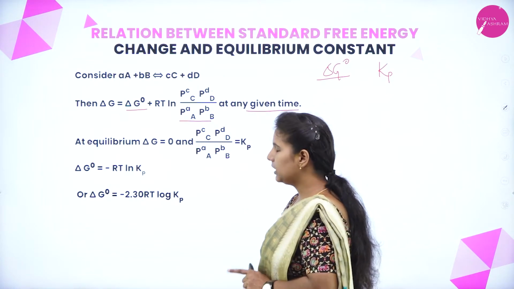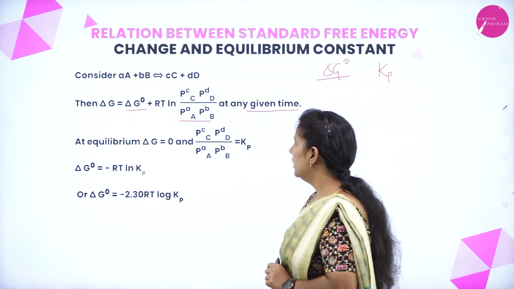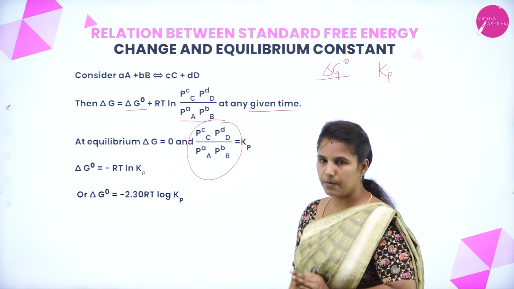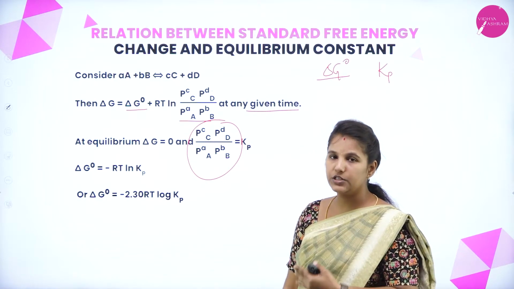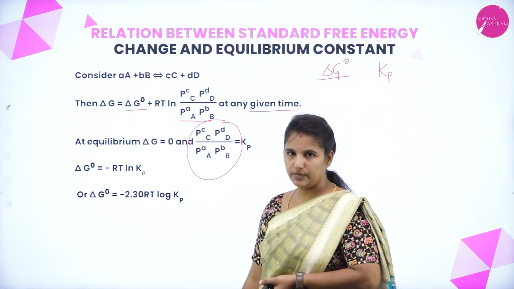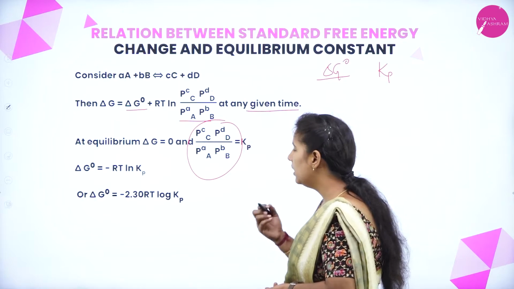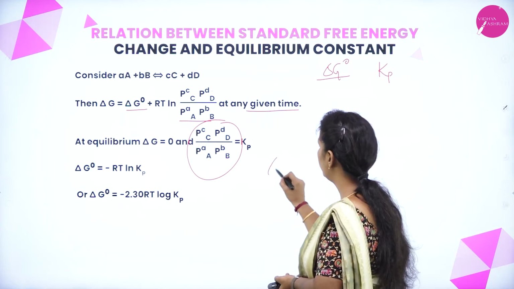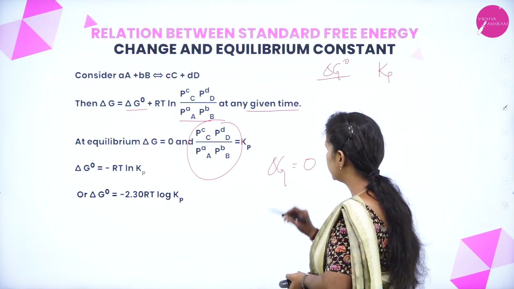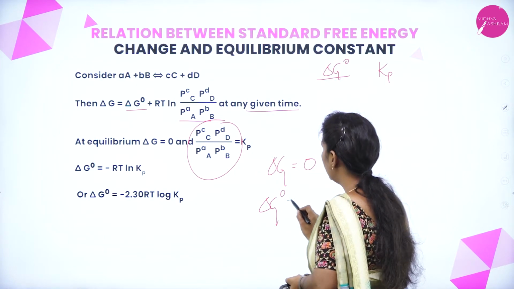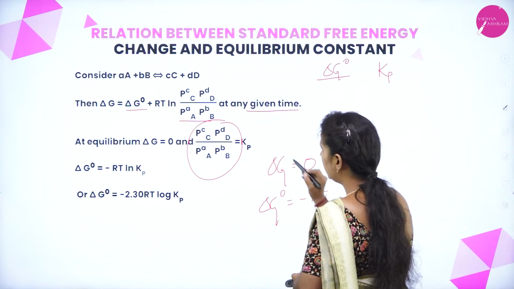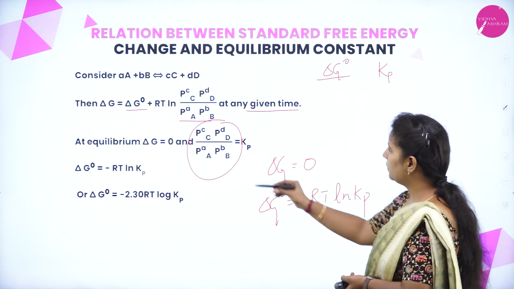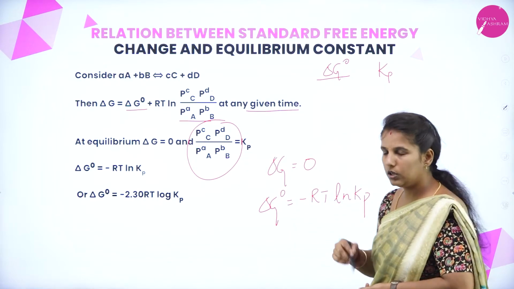Now at equilibrium, we know the delta G value is 0. Then the ratio of PC into PD, that is the products, divided by the reactants, will be equal to Kp, because I have considered the equilibrium condition. Now I am taking delta G naught outside, because delta G will be equal to 0, and delta G naught will be equal to minus RT into ln Kp.